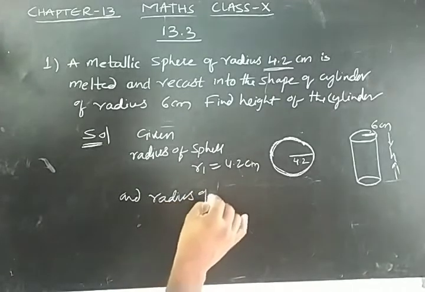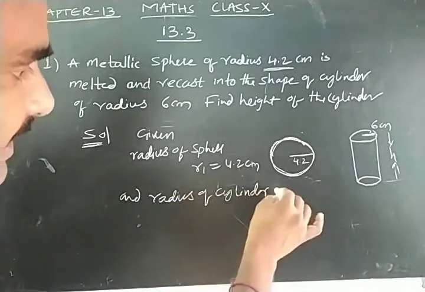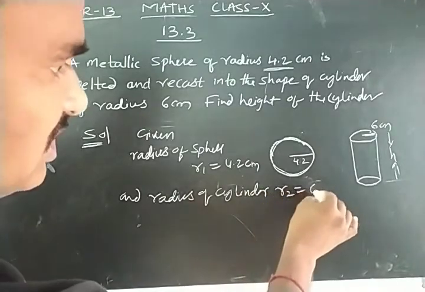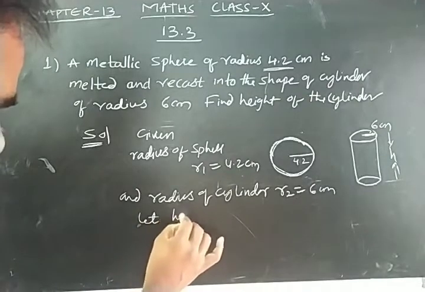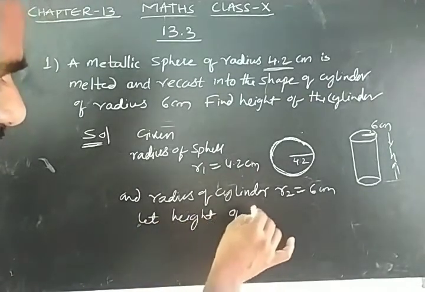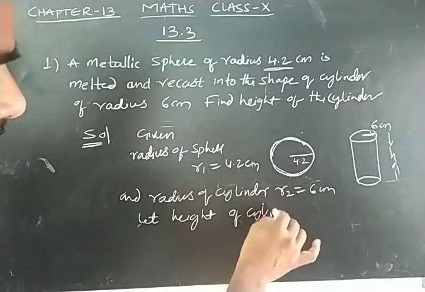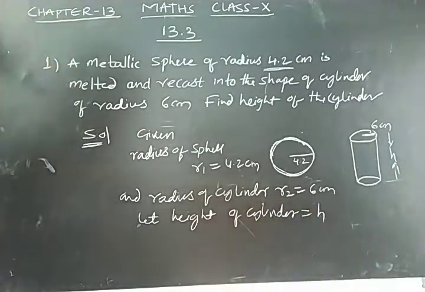Radius of cylinder I am taking as R2, R2 is 6 centimeters. Height of the cylinder I am taking as H. We are going to find the height of the cylinder.